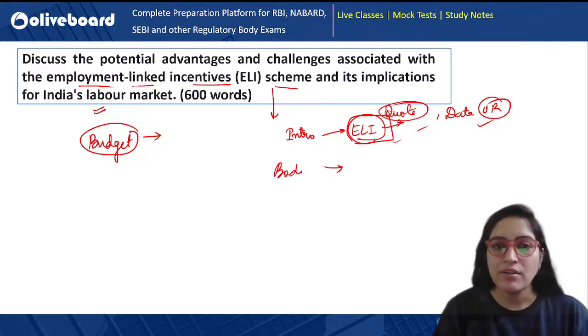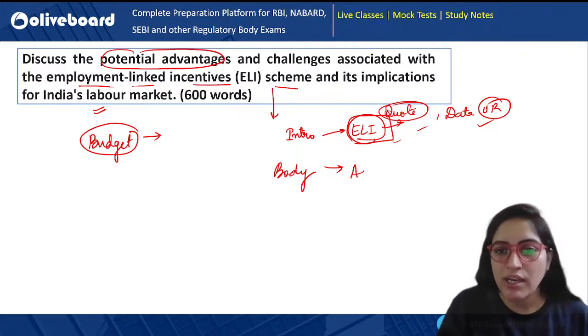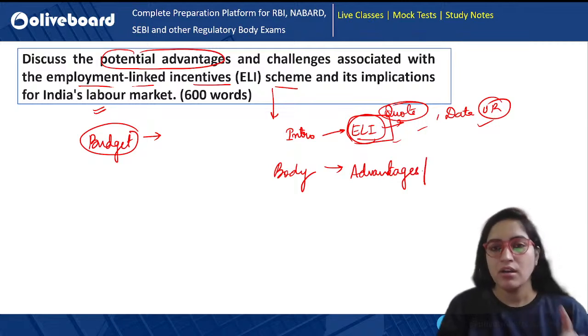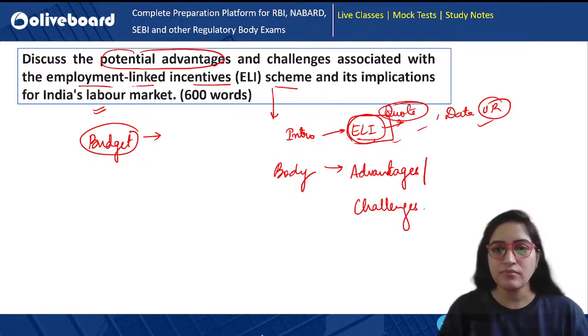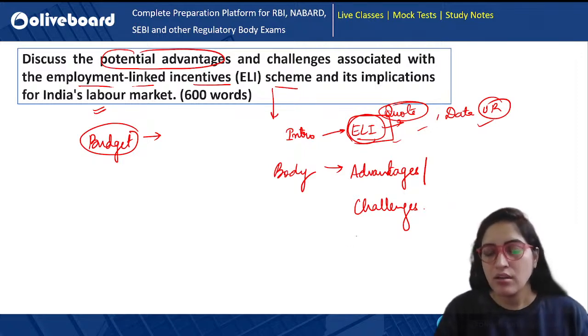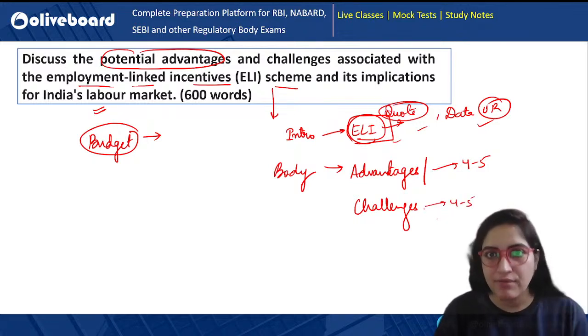In the main body part, you have to write about potential advantages. So you need to write about what the advantages are when we talk about the ELI scheme. With advantages, you also need to tell what certain challenges are involved. Since it's a 500-word question, there's a lot of scope. You can write at least 4 to 5 advantages, then 4 to 5 challenges, if we feel that there is something associated with it.